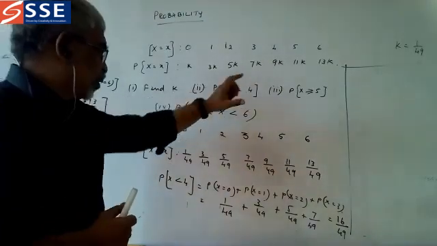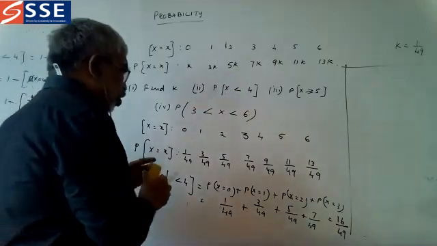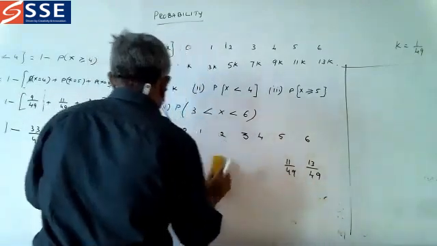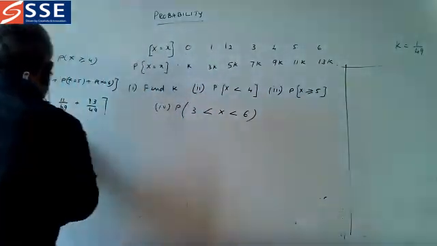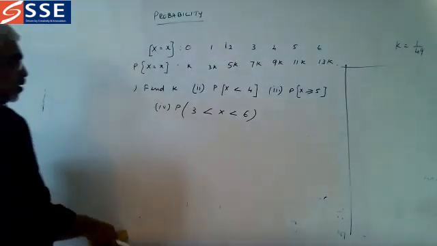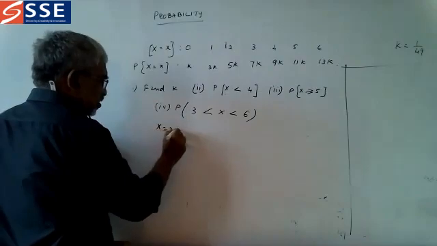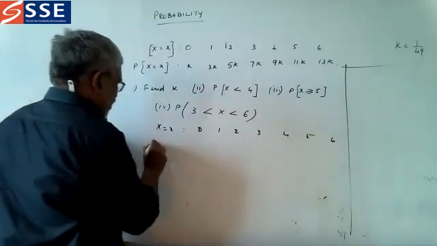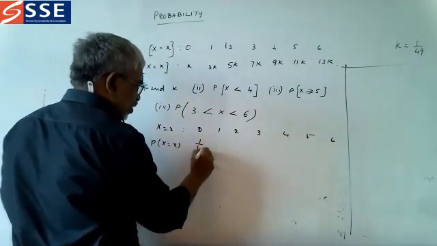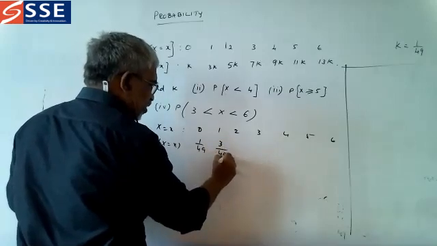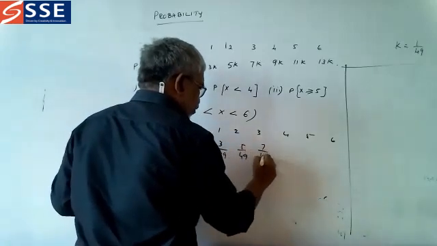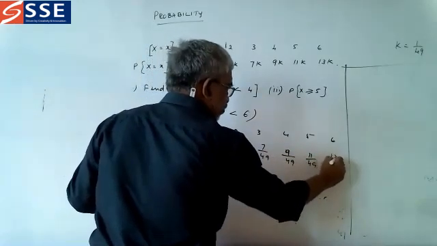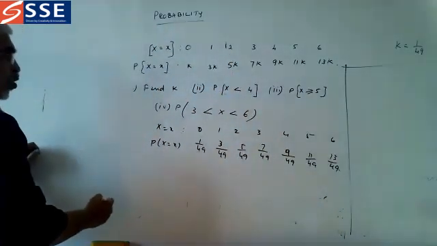Now let us go for the second problem. P of x greater than or equal to 5. Let me rub this. I rubbed the values accidentally. x is equal to 0, 1, 2, 3, 4, 5, 6. P of x is 1 by 49, 3 by 49, 5 by 49, 7 by 49, 9 by 49, 11 by 49, 13 by 49. Accidentally I rubbed this.